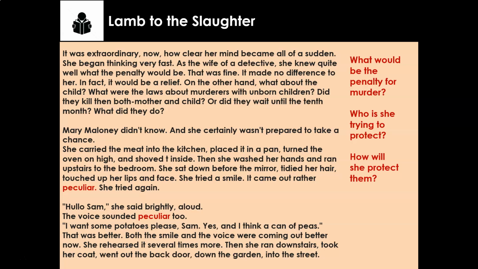She carried the meat into the kitchen, placed it in a pan, turned the oven on, and shoved it inside. Then she washed her hands, ran up to the bedroom, and she sat down before the mirror. She tidied her hair, touched up her lips and her face, and she tried a smile. It came out rather peculiar. She tried again. "Hello, Sam," she said brightly, aloud. The voice sounded peculiar too. "I want some potatoes, please, Sam. Yes, and I think a can of peas." That was better. Both the smile and the voice were coming out better now. She rehearsed it several times more. Then she ran downstairs, took her coat, went out the back door, down the garden, into the street.